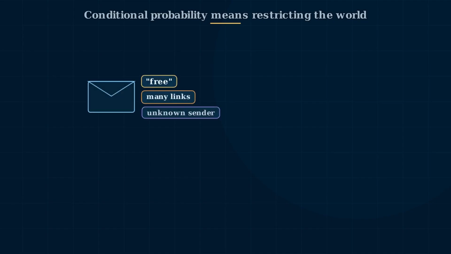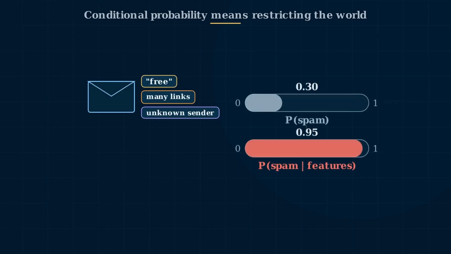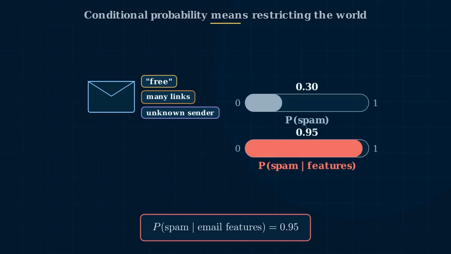That is exactly what a spam filter does. It does not ask only P of spam. It asks P of spam given email features. When the email contains "free," many links, and an unknown sender, the model updates its belief. P of spam given email features equals 0.95. Conditional probability is the mathematical version of "given the evidence."